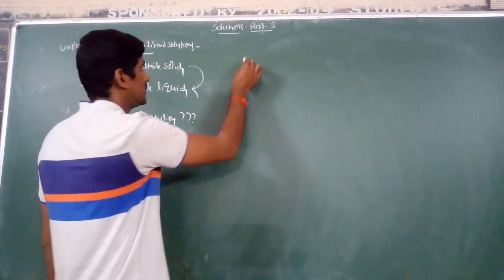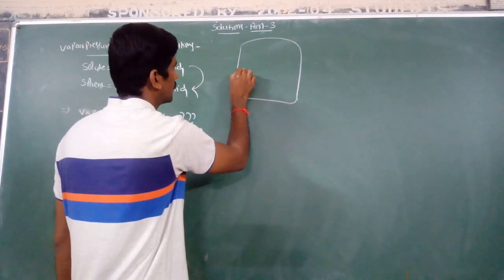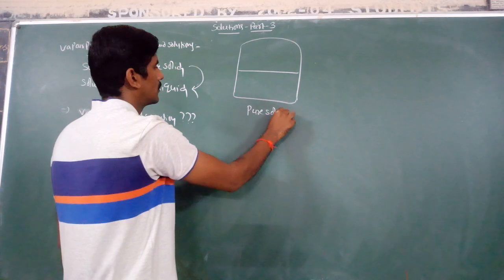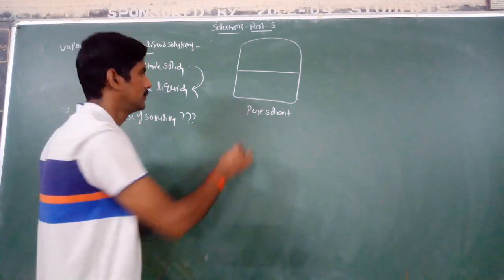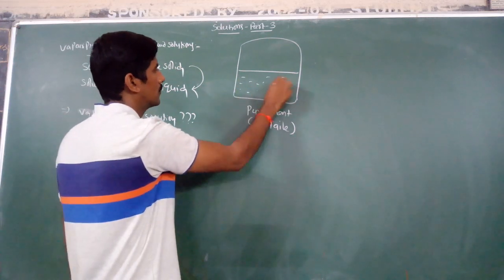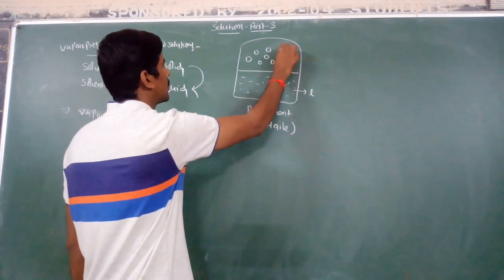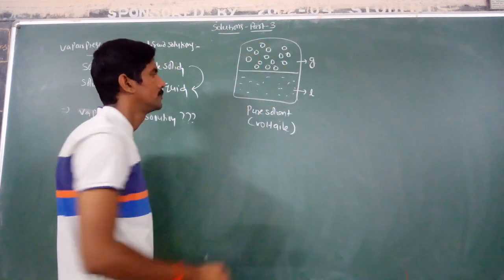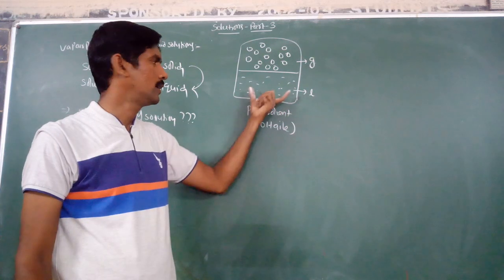For this, we can do an experiment. Take a pure, volatile solvent in a closed vessel.